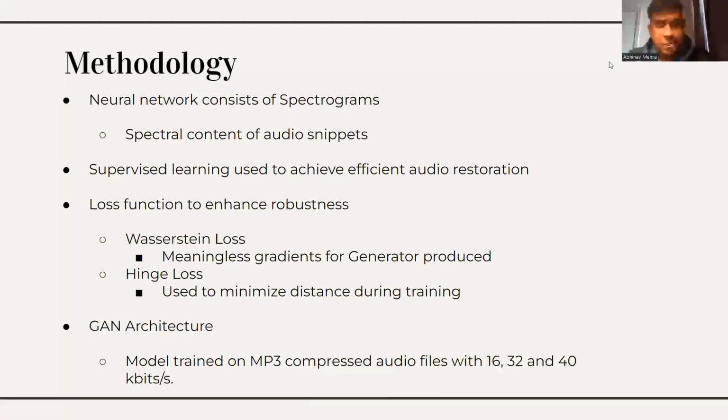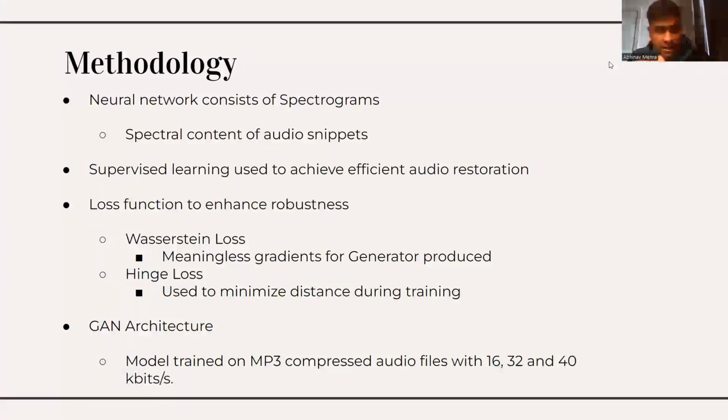The methodology we've adopted is as follows. Our neural network consists of inputs in the form of spectrograms. These contain the spectral content of our audio snippets. A supervised learning approach is used to achieve efficient audio restoration. The loss function we've used is of two types, Wasserstein GAN and hinge loss. Initially, we had used Wasserstein loss. However, it produced meaningless gradients for our generator. So we shifted to hinge loss, which was used to minimize the distance during training.